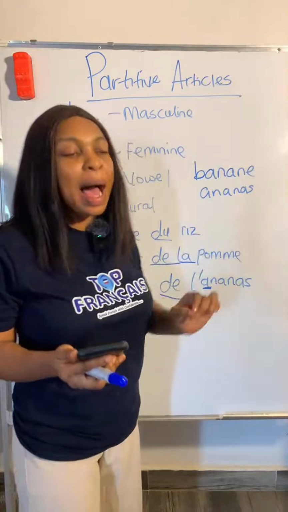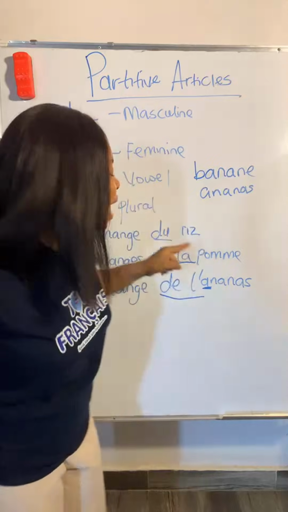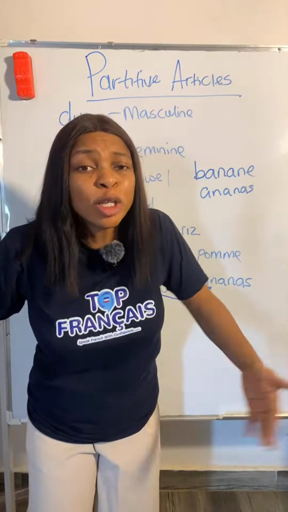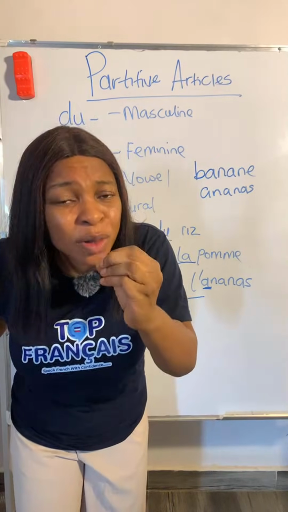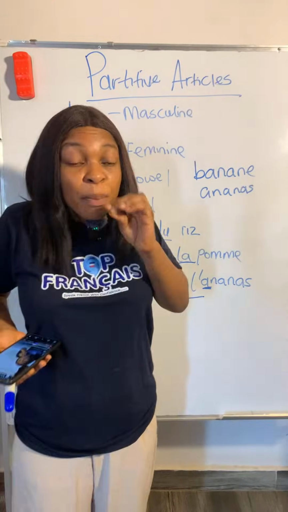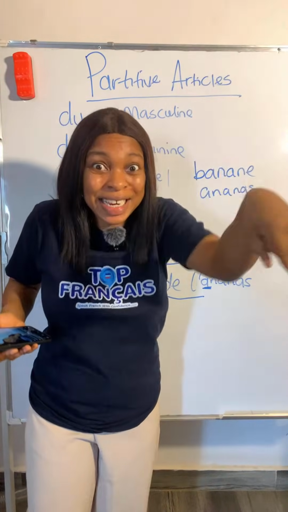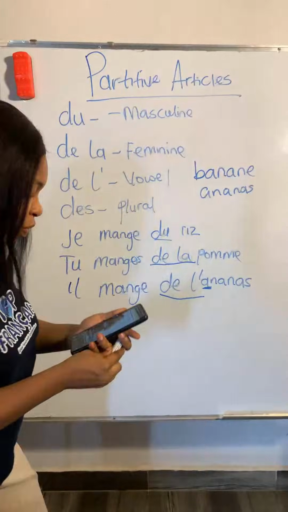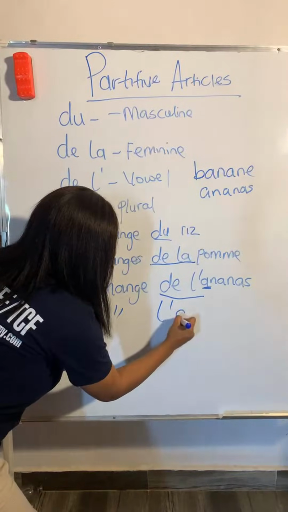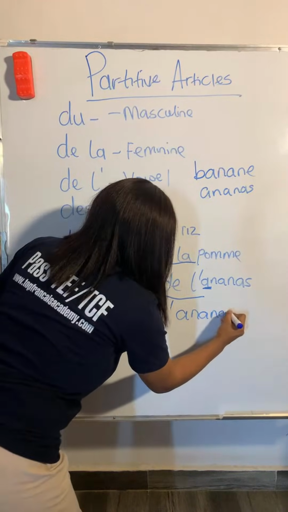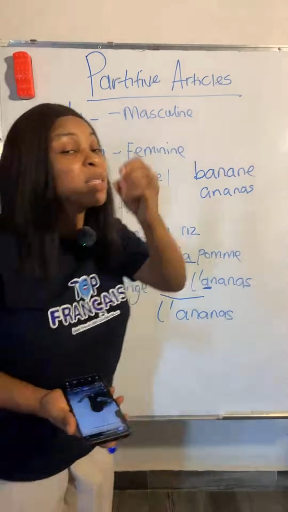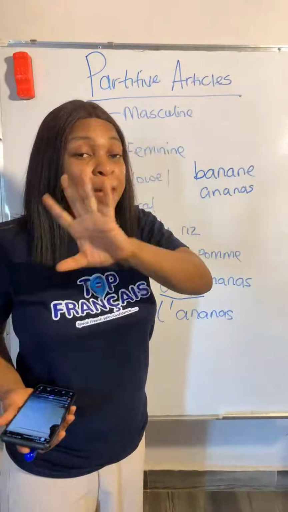He is eating pineapple. But don't forget, we are using these articles because we are not specific. We do not specify the exact amount that this guy is eating. But if I want to say he is eating the pineapple, I will say il mange l'ananas.